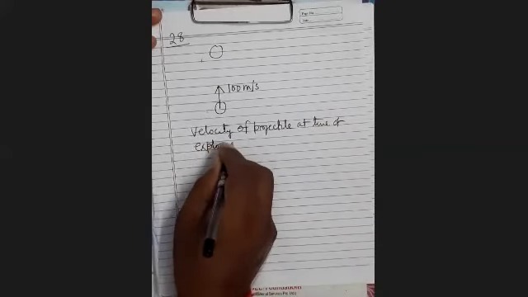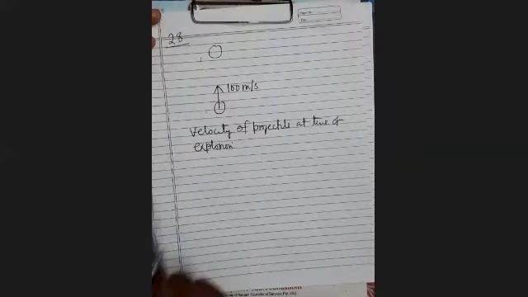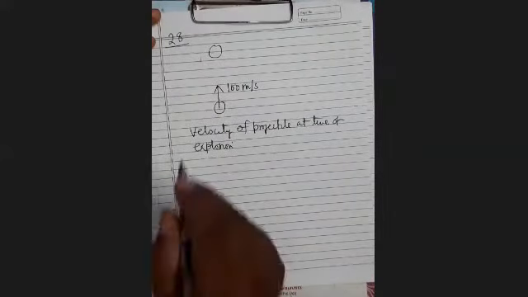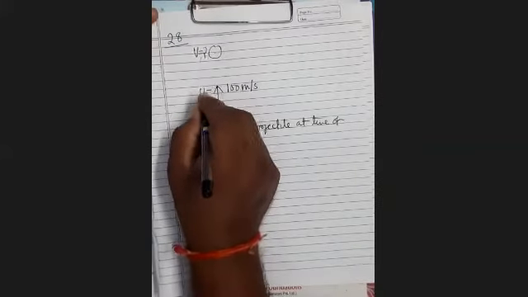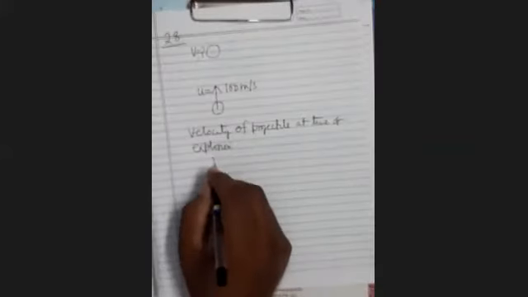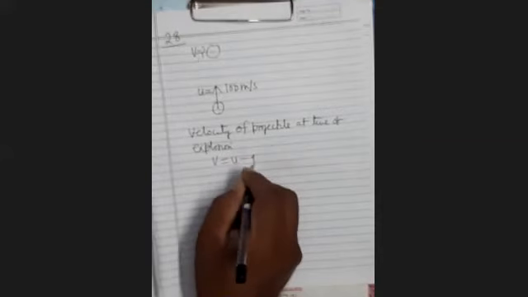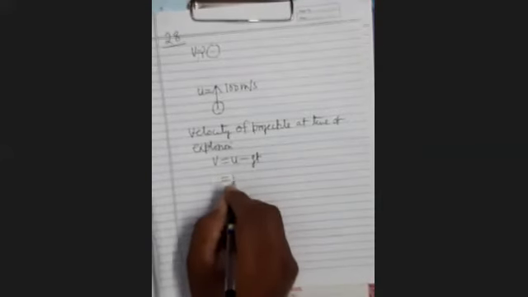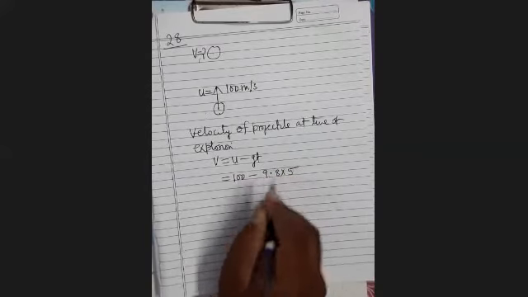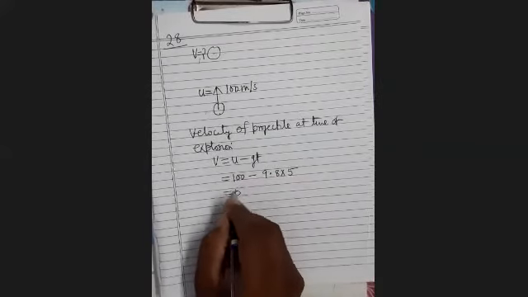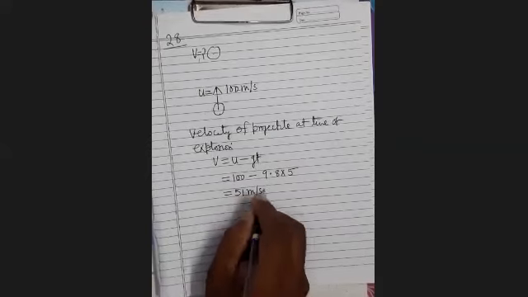So see here, you can see it is going vertically upward, means going against gravity. What will be its velocity here? It reaches from here to here in how much time? 5 seconds. U is given. So V equals U minus GT. So V equals 100 minus 9.8 into 5. So it is equal to 51 meter per second.